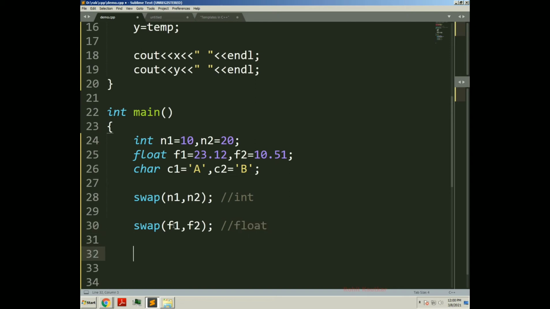Okay, again I will paste it, and here now I will pass character c1, c2. Now one thing you can observe, I am calling the same function here, but the data type which I am passing is different: integer, float, character. So this swap function is a template function, which contains a generic data type here.